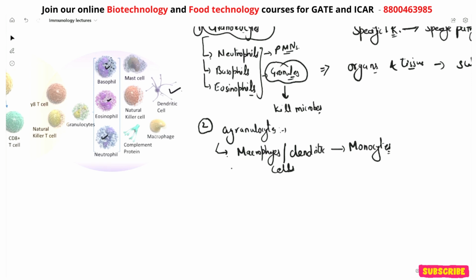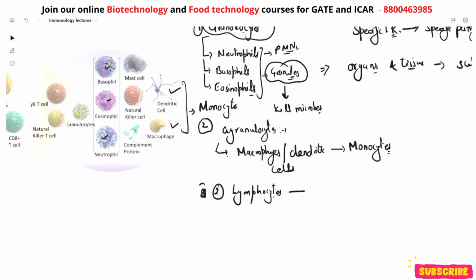You can see here your dendritic cell and the macrophages both are derived from a single monocyte cell. Another category, the second, is lymphocytes. And these lymphocytes are categorized into two types of cells, which are called T cells or T lymphocytes, and B cells or B lymphocytes, right?